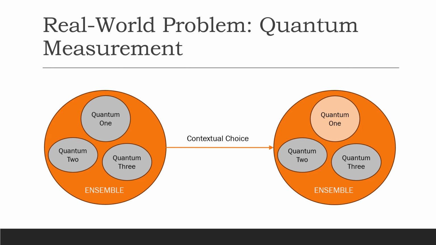Now that we have an understanding of the whole-part theory, which is different from Aristotelian logic of objects, we can talk about a real-world application of this idea in quantum mechanics. The basic problem of quantum mechanics is that there is a whole, called the ensemble, which comprises many quanta. These quanta are the different phases of the ensemble. By choice, we can turn the faces of the ensemble and see phase after phase. When we see one phase, we don't see the other phases. Therefore, each quantum is a phase of the ensemble, and the ensemble is all the phases.